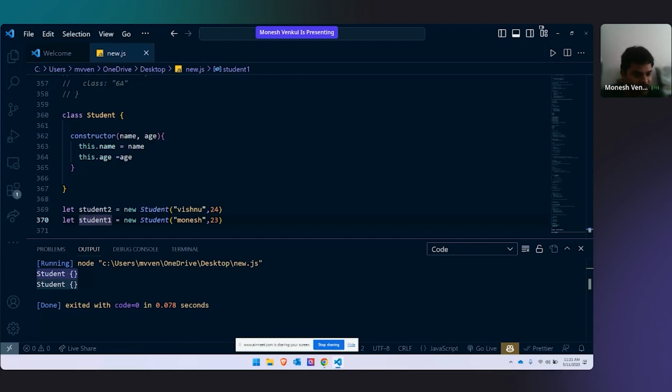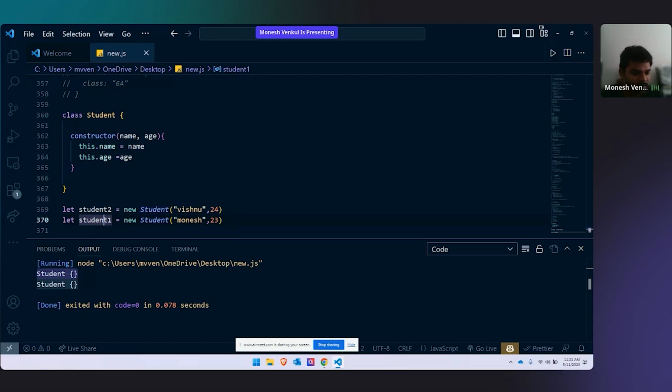Is new used with constructor only? No, new is used with strings. New is used with set. New is used with maps. If you remember, for set we used new. For map we used new. Whenever you are trying to create this kind of objects, we use new.